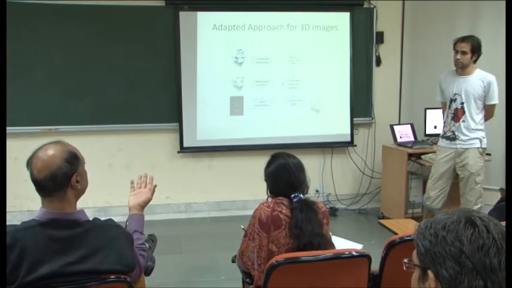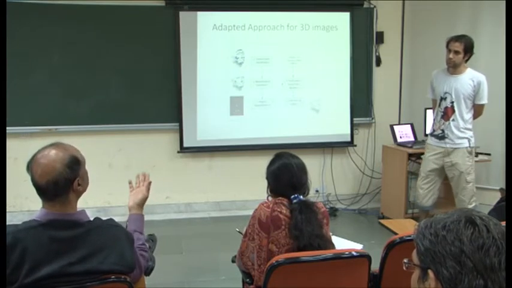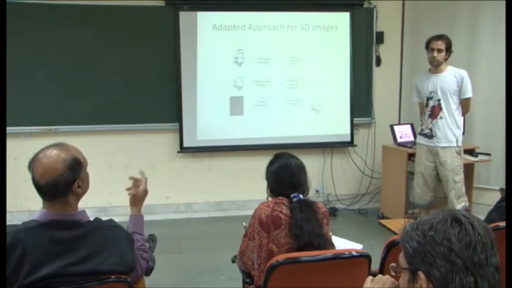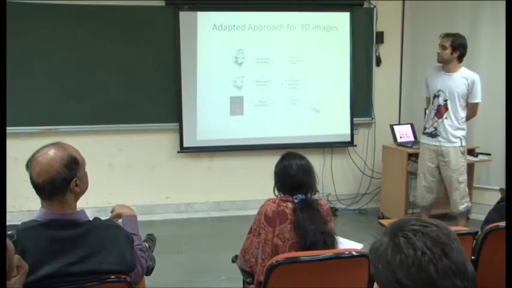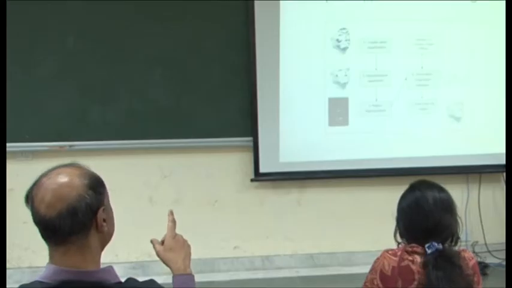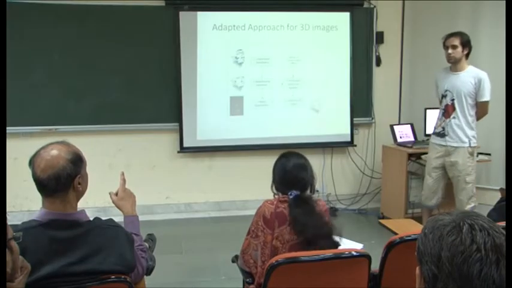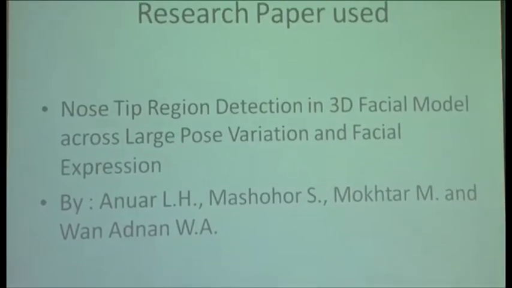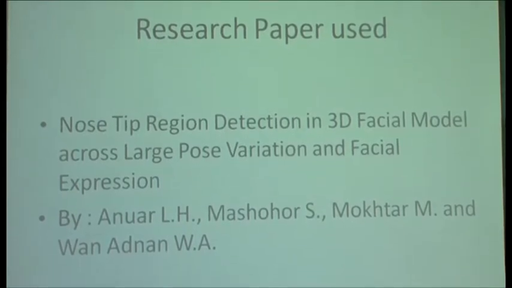I gave you one example. If I have 3D images, getting the nose tip is not a problem because the Z value will be maximum. That is a straightforward formula. If this were true, this research paper wouldn't have been published. He has done more than the nose point; he has done nose tip detection under large pose variation and facial expression. See the word large, the dataset.